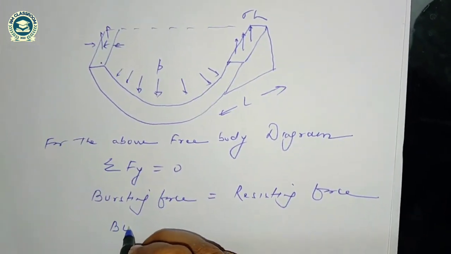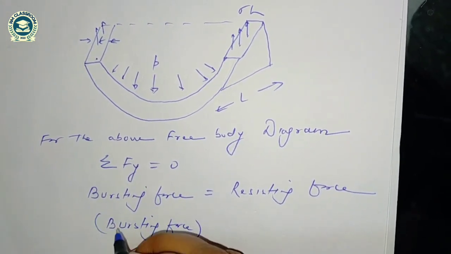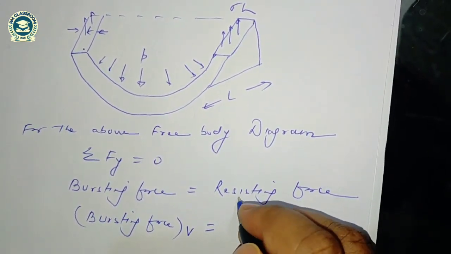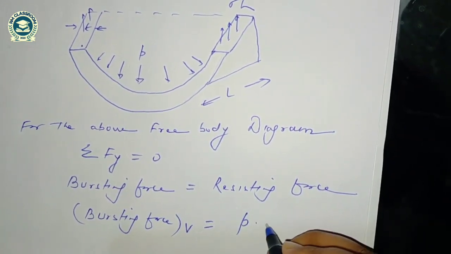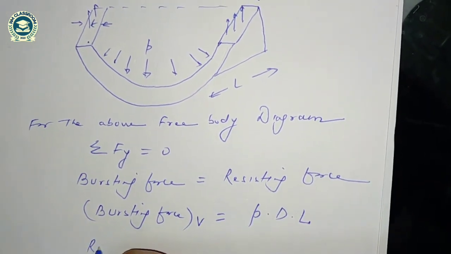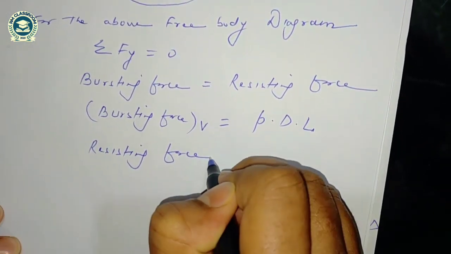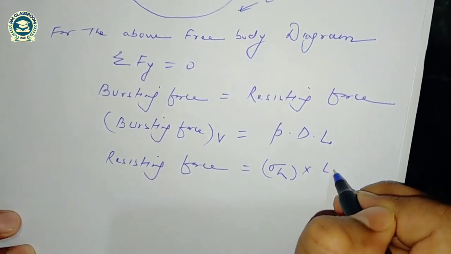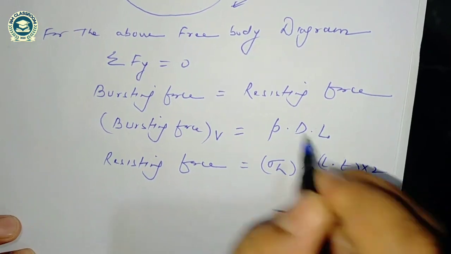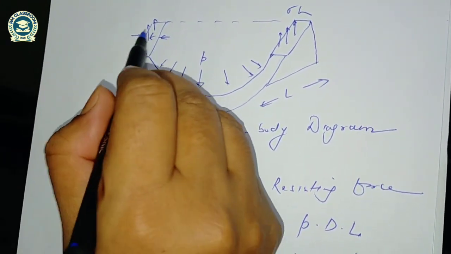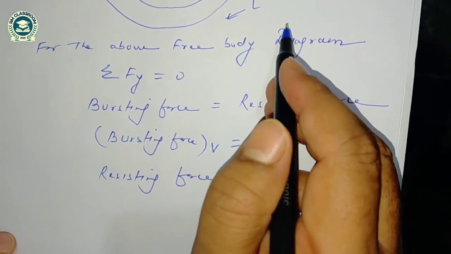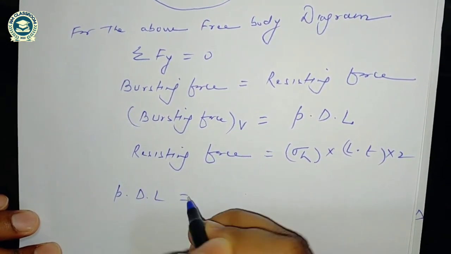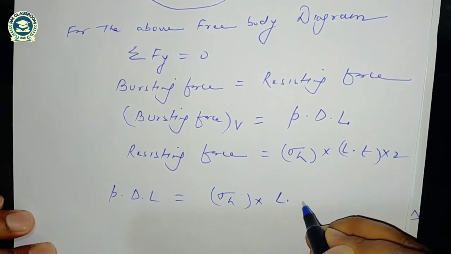Bursting force in vertical direction is internal fluid pressure, P into D into L, and resisting force is equal to hoop stress into L into T, and this is 2 times, this portion is sigma h into L into T, and this portion is sigma h into L into T. So if I equate the bursting force, P into D into L is equal to sigma h into L into T into 2.